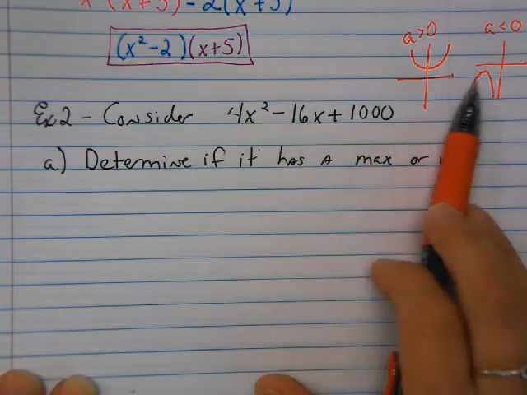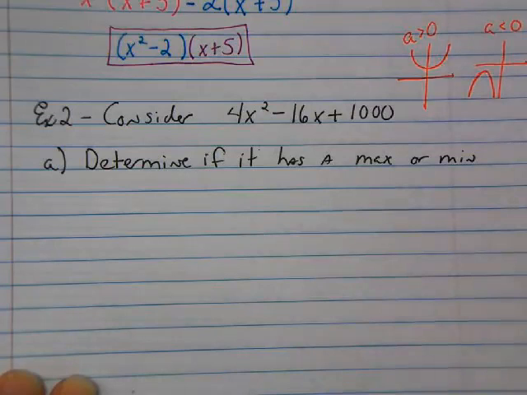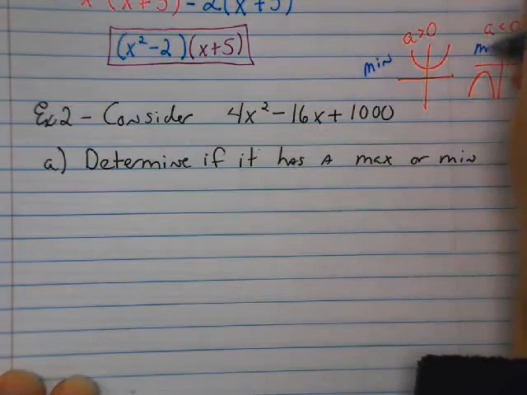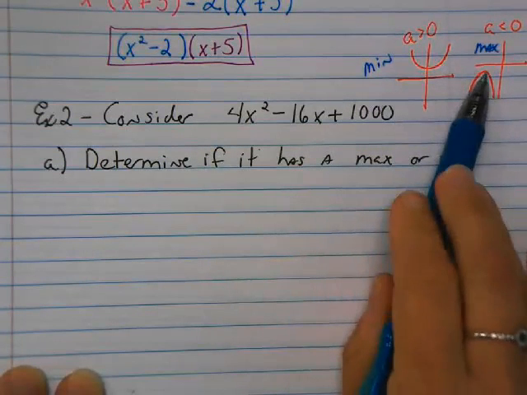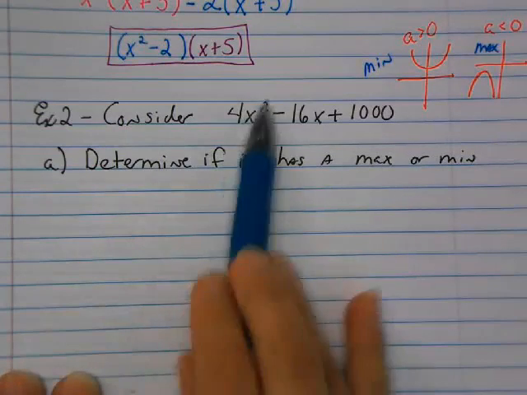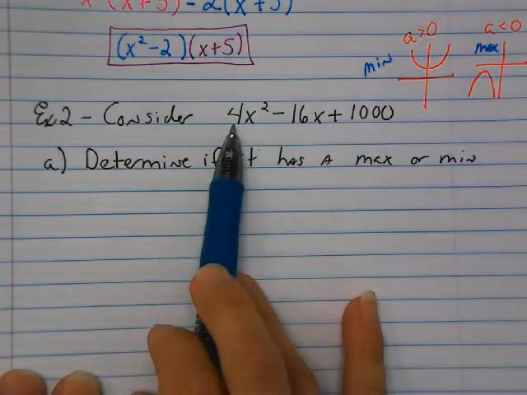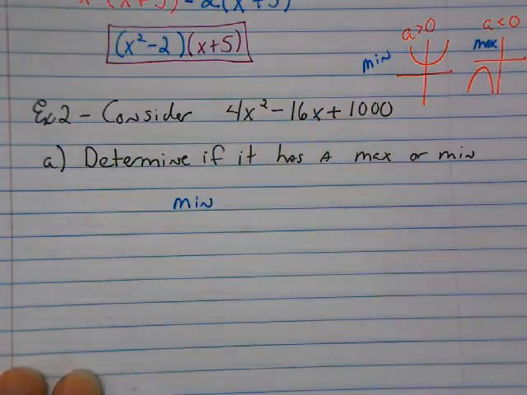That's a minimum, and so this one would have a maximum, okay? So this is a minimum, and this is a maximum. Right, the curve hits a minimum point here, the curve hits a maximum point here. So looking at this equation, look at the first term. 4 is greater than 0, so this parabola has a minimum.